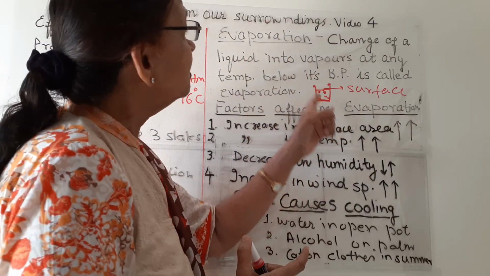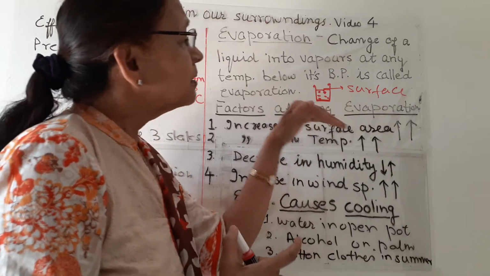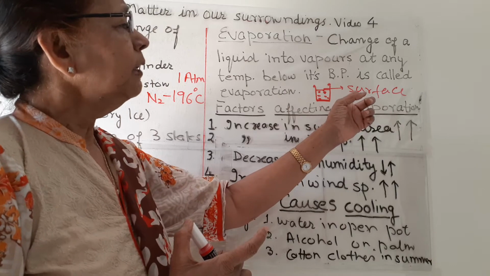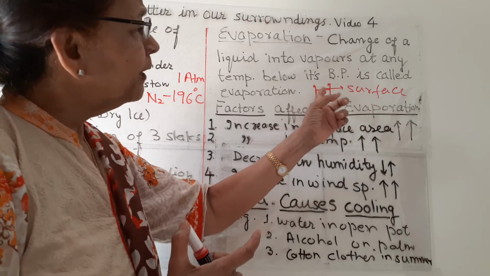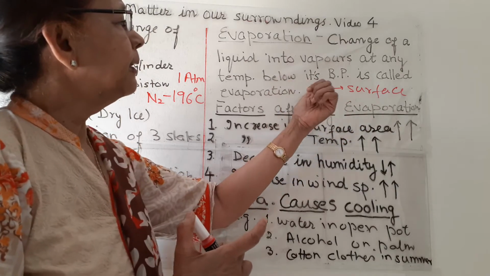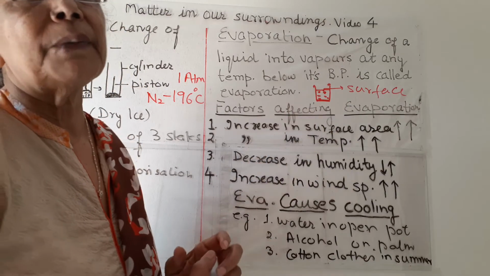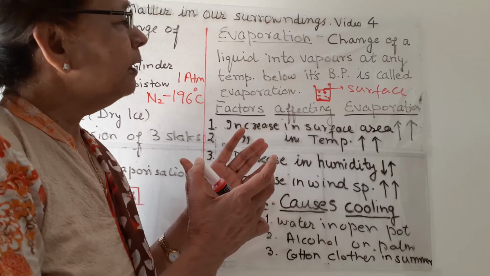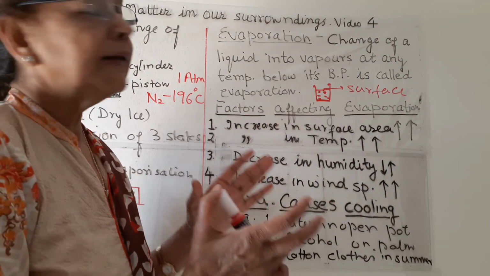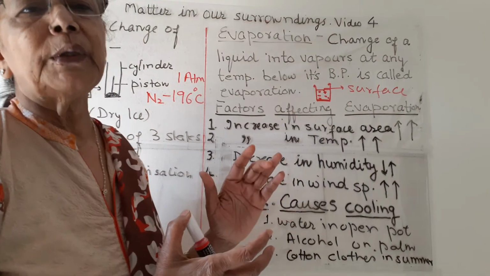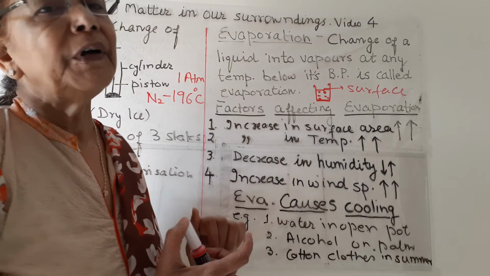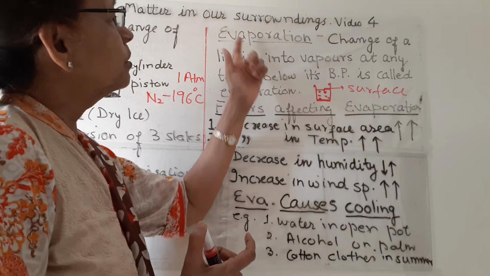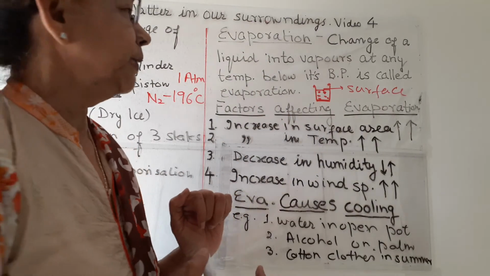vapor. This is the evaporation from the surface of the water, and this evaporation of water from the surface is due to the more kinetic energy in the particles which are present on the surface. They break away from the lower particles and the force of attraction is broken and they go to the atmosphere in the form of vapor. This is the cause of evaporation of liquids.